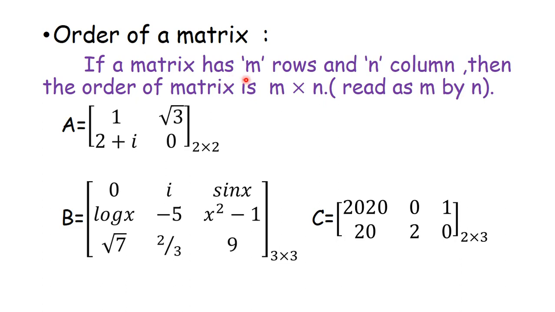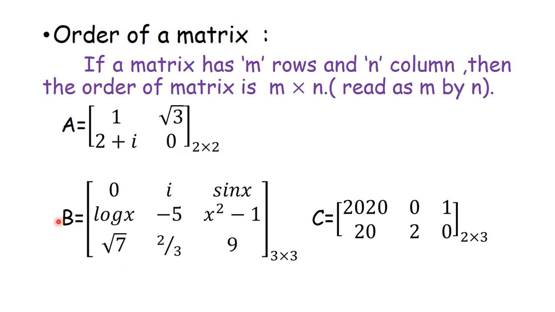So if a matrix has m rows and n columns, then the order of the matrix is m by n. See, this is the matrix A. Here are two rows and two columns, so the order of this matrix is 2 by 2.